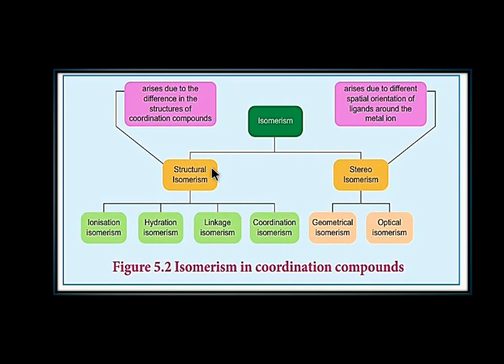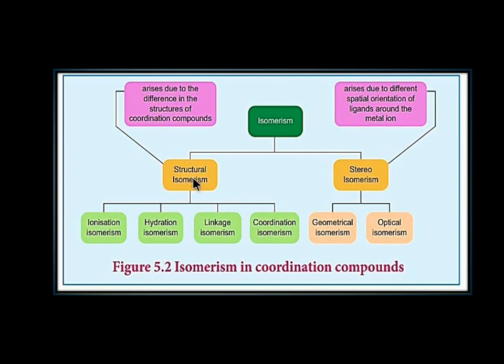What is structural isomerism? Structural isomerism arises due to the difference in the structures of coordination compounds. And what is stereoisomerism? Stereoisomerism arises due to the different spatial orientation of ligands around the central metal atom or ion.